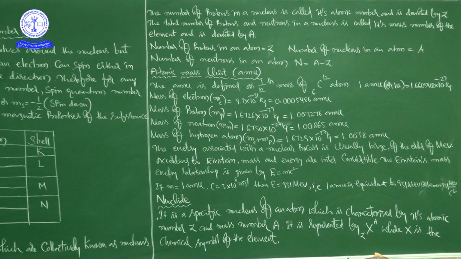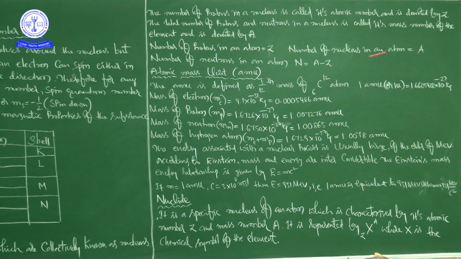Next, what is a nuclide? It is a specific nucleus of an atom, characterized by its atomic number Z and mass number A. It is represented by X with A and Z, where X is the chemical symbol of the element, for example aluminium, sodium, or carbon.